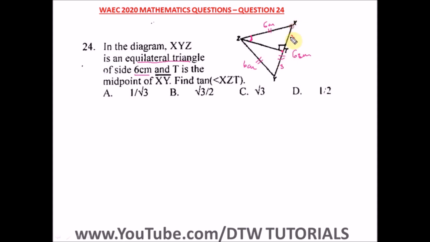From here to here is 3, and from here to here is what? 3. Okay, I hope you get that. From here to here is 3, and from here to here is 3. Okay, why from here to this side is what? 6. So midpoint, just divide by 2.